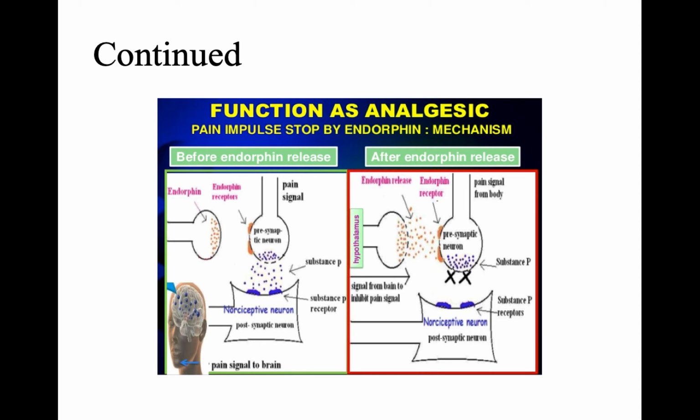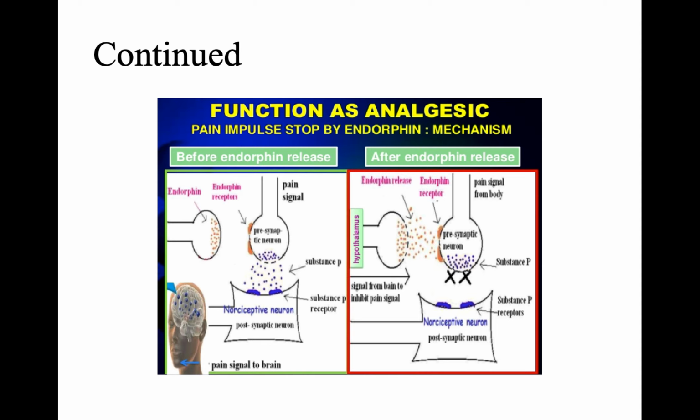At the same time, the endorphins are also involved in the central nervous system. In the central nervous system, the binding of the endorphins to their receptor inhibits the release of one more type of neurotransmitter, called gamma aminobutyric acid. So this block of the release of gamma aminobutyric acid ultimately results in the production and release of dopamine. This dopamine is a neurotransmitter which is associated with pleasure.